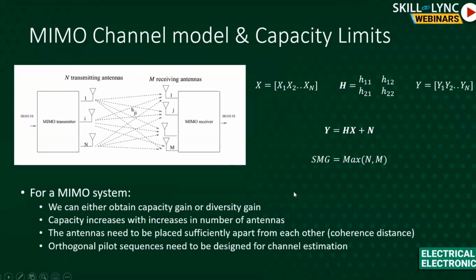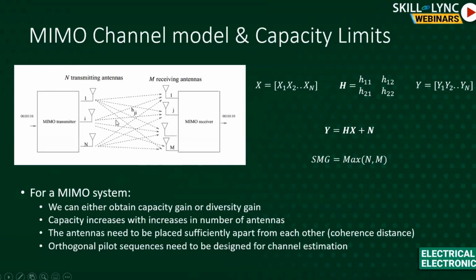Even if you want to get the spatial multiplexing gain or a capacity gain, they still need to be sufficiently apart so that this matrix becomes invertible and you can get back your X. So today we're not going into the channel estimation and equalization for MIMO, but if I had to do a similar work that I just did for a SISO system, then you can see why the distance between the antennas has to be sufficient so that the MIMO works.